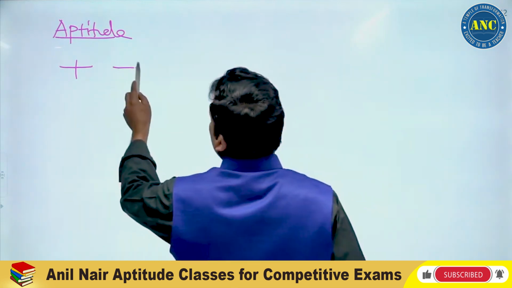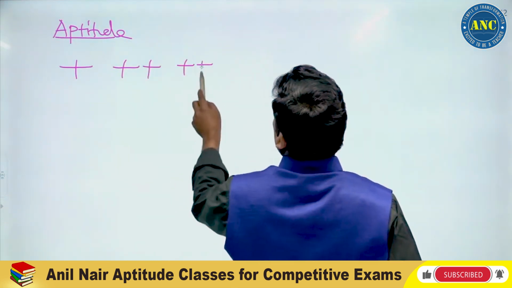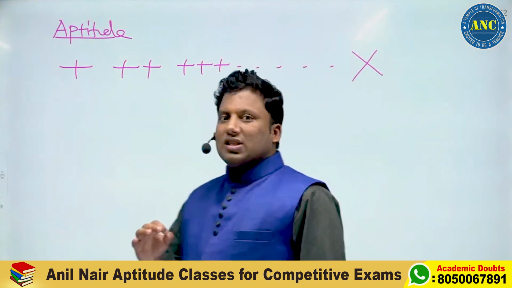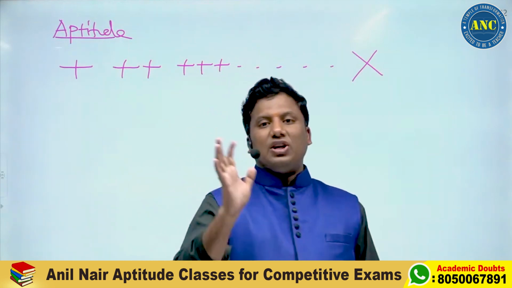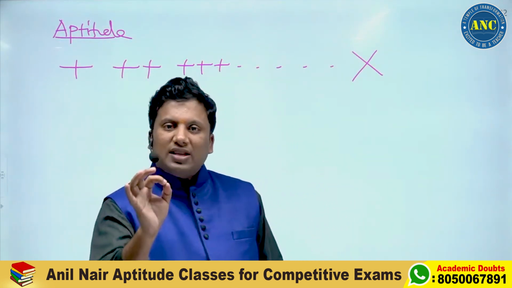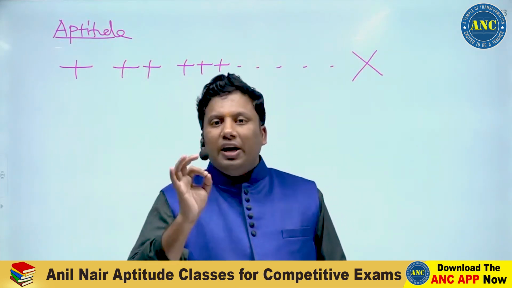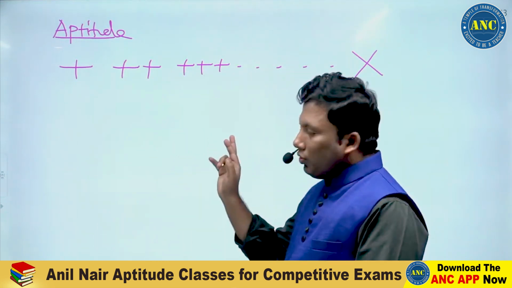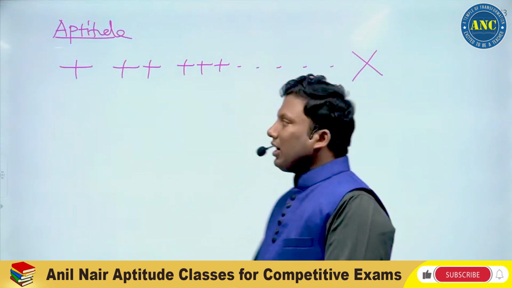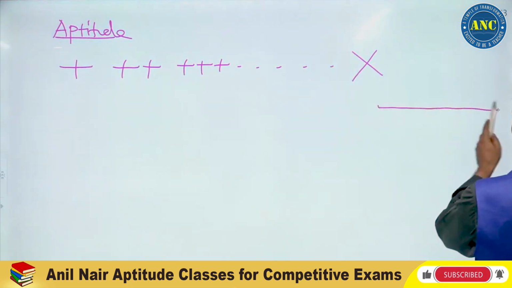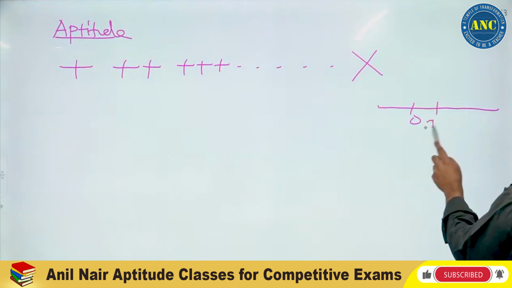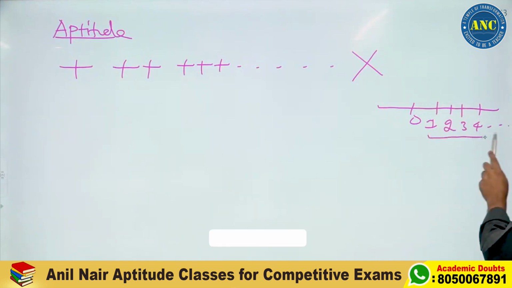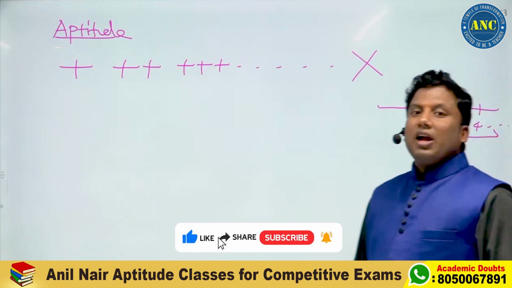If I do repeated plus, I will get into. Into is nothing but a one-to-many function of addition. In a primitive language, we call it repeated addition. Suppose on a number line, to the right side of 0, all these numbers are the numbers which you can count. The numbers which you can count are called natural numbers.